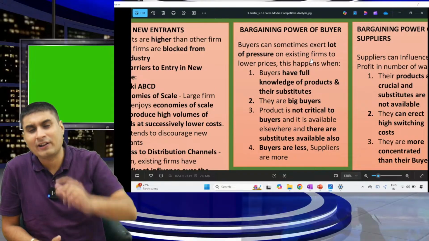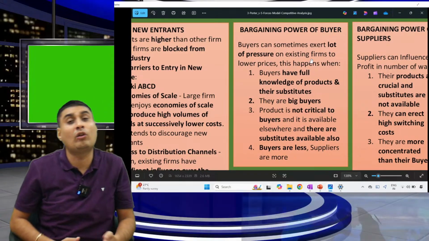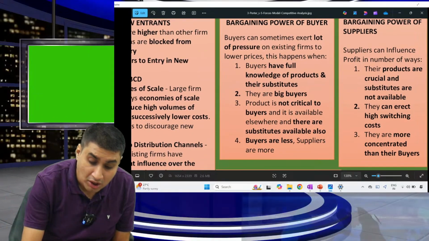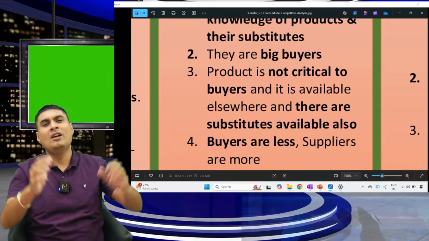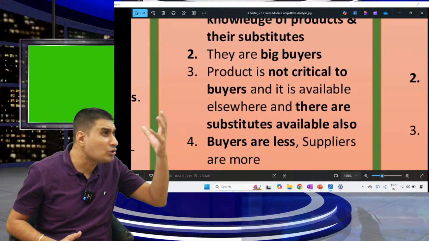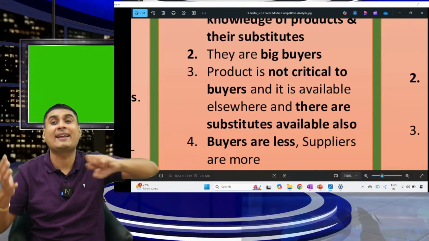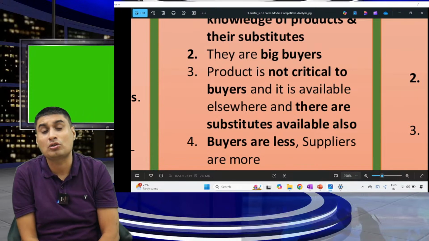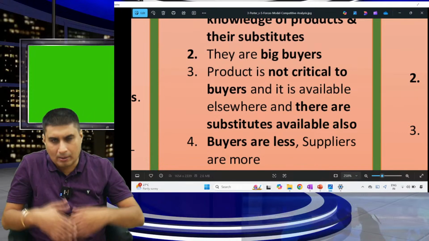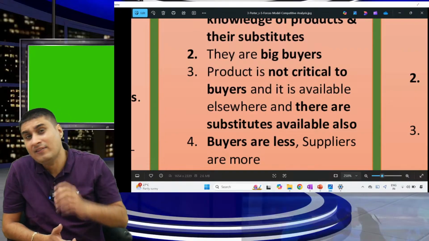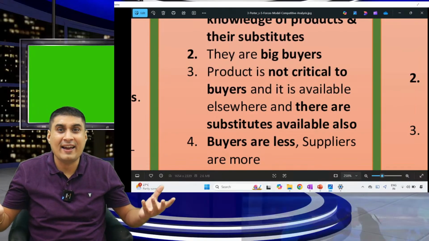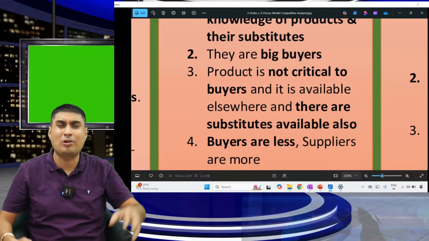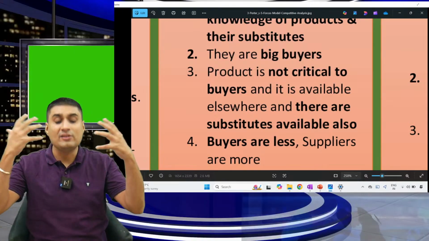Example, you know this chocolate price is 10 rupees. If someone charges 12, what will you say? MRP. First point: the buyer has full knowledge about the product and substitutes. Two, they are a big buyer. Example, Walmart is coming to your shop. Of course Walmart will have more power because they will purchase the entire shop. Let's take a simple example. You want to buy 1 kg of potato and 25 kg of tomato. When will you have more power? Of course with 25 kg, then he will not let you go. In 1 kg, if you bargain, he says get out. When you are a big buyer, you have power.